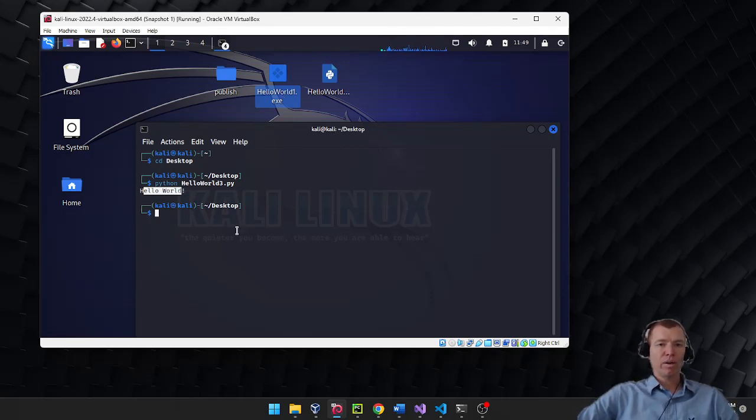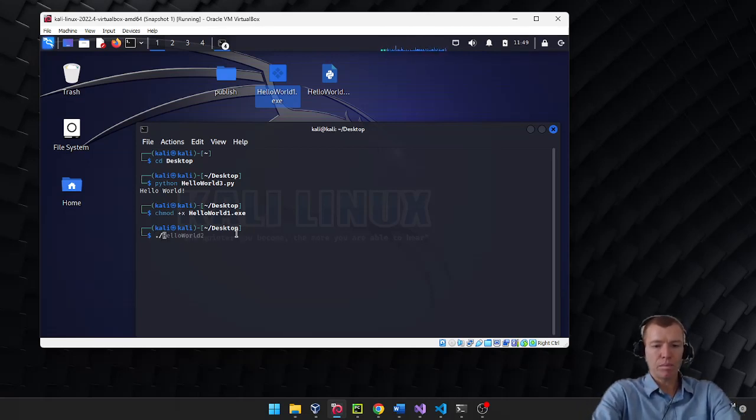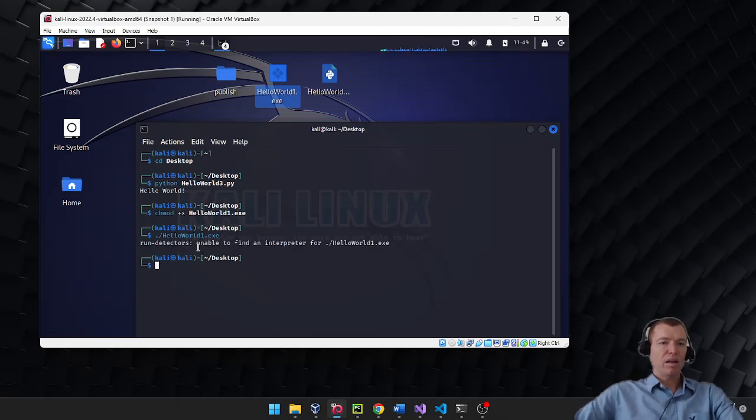Now, if I try to run hello world 1.exe, I have to change it to make it executable. If I try to run it, you'll see that I get unable to run because there's no interpreter for it.